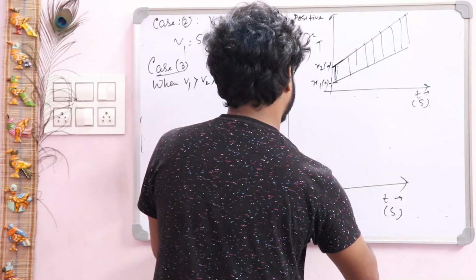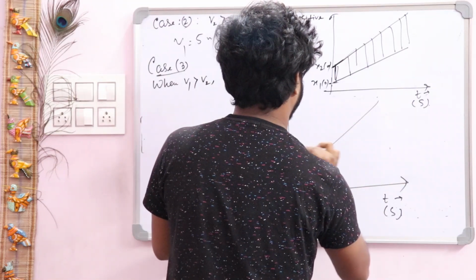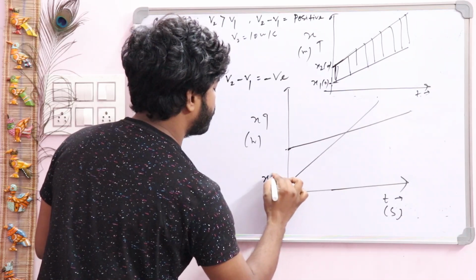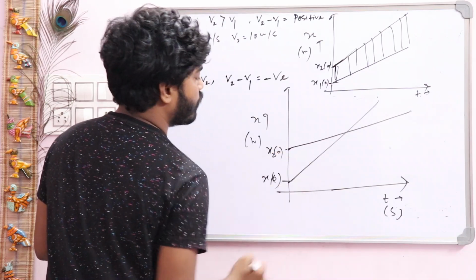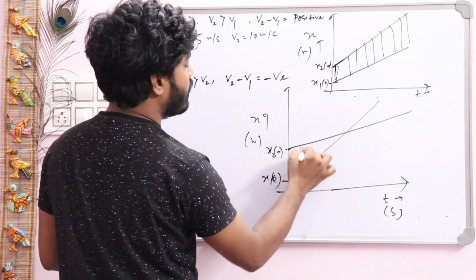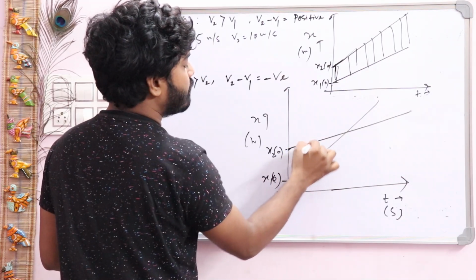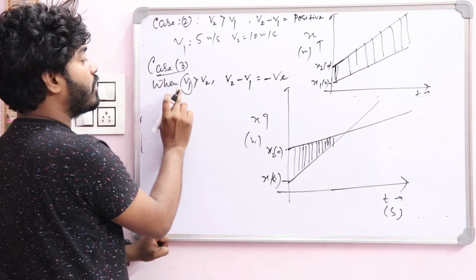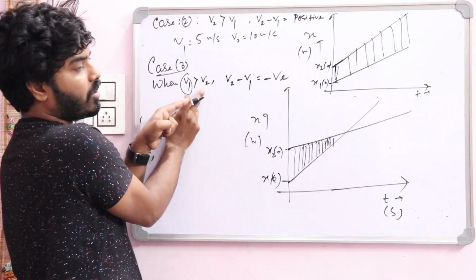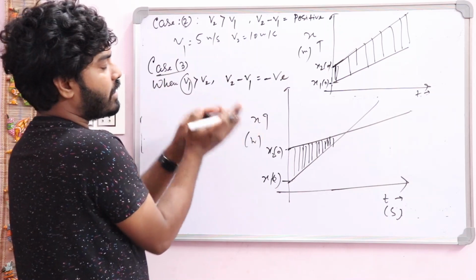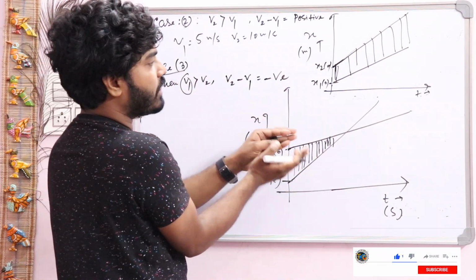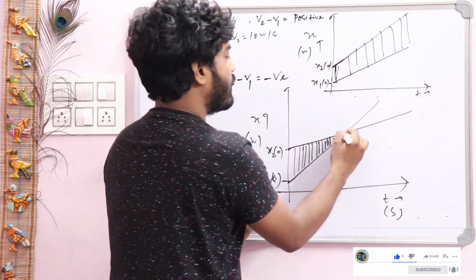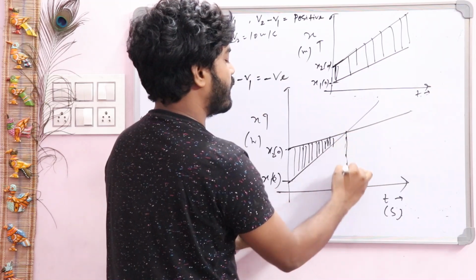Sorry, like this way. This is x1 0, this is x2 0. So initially this interval is high, and with the passage of time this interval decreases. Why? Because V1, the velocity of the first object, is more than the velocity of the second object. So obviously the separation, the position interval between the two objects, decreases with the passage of time, and there is a time when the positions of the two objects intersect.